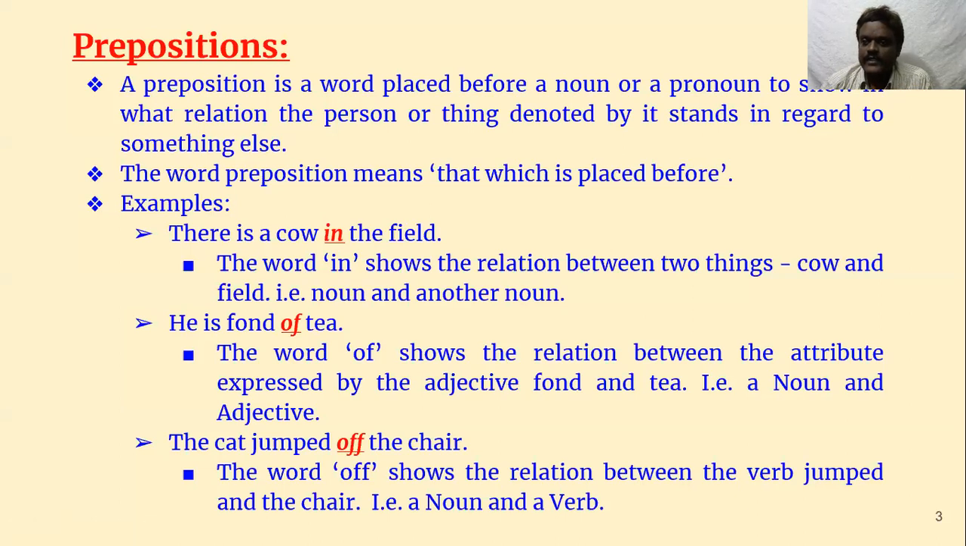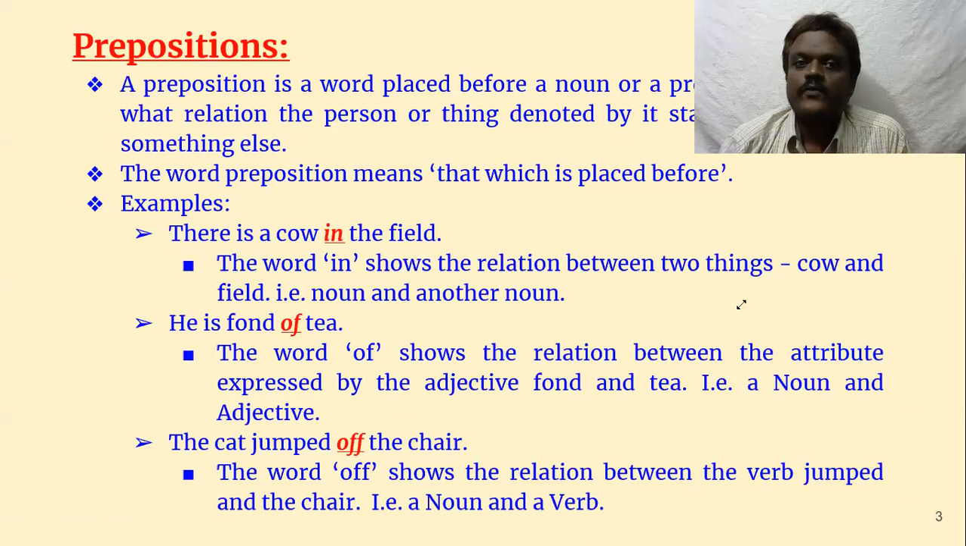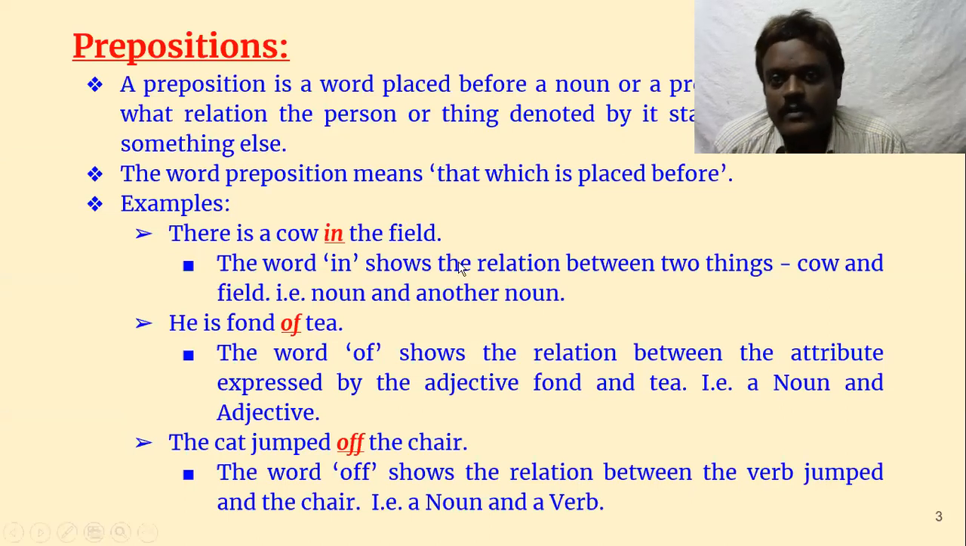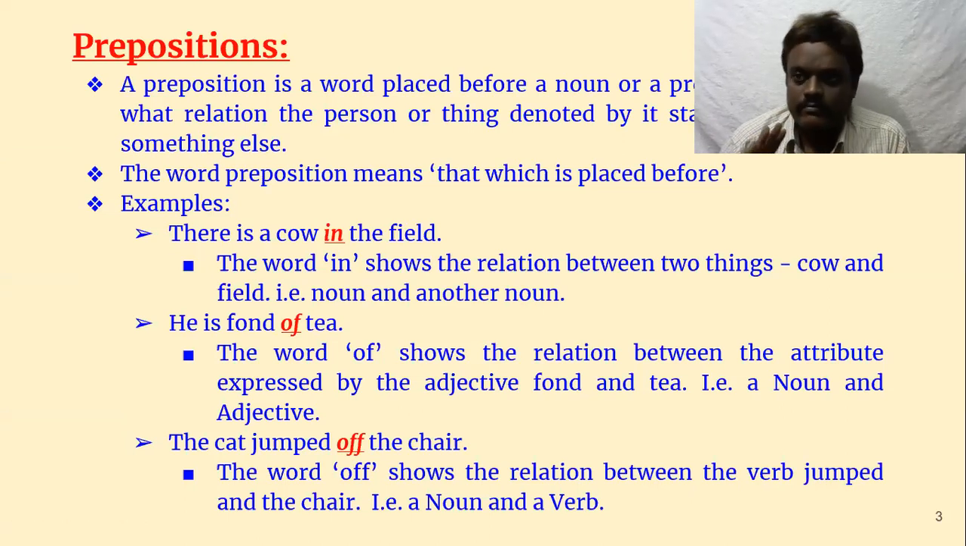So first let us see what is a preposition. Preposition is a word placed before a noun or a pronoun to show in what relation the person or thing denoted by it stands in regard to something else. It is always placed before a noun and it connects or tells a relation between two nouns or two things. The word preposition means that which is placed before. It is positioned before.